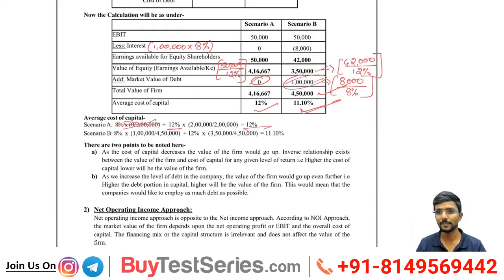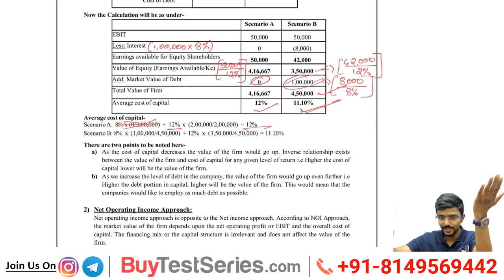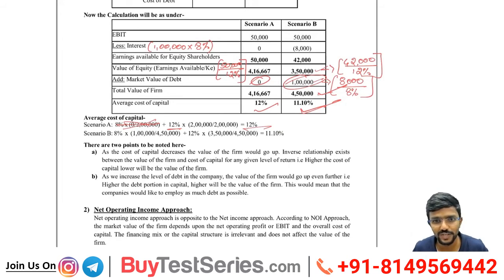Capital structure decisions will have an effect on the value of the firm. How? Cost of capital is more means value of the firm is less; if cost of capital is less, the value of the firm increases. Inverse relationship. Next, the higher the debt component, the more will be the value of the firm. The lower the debt component, the lower will be the value of the firm.